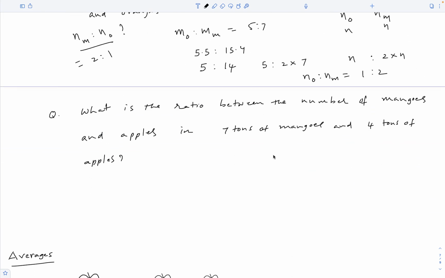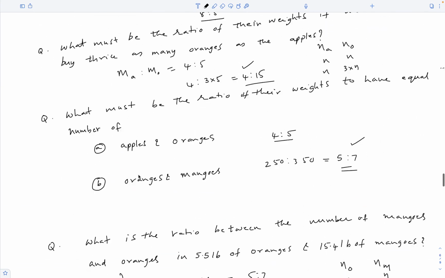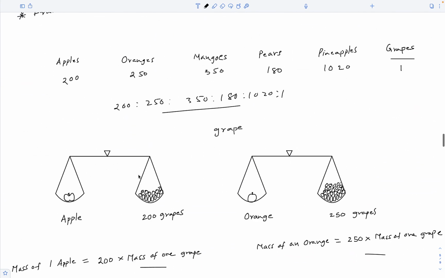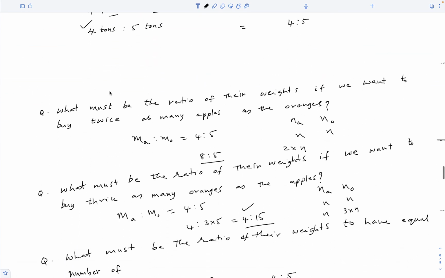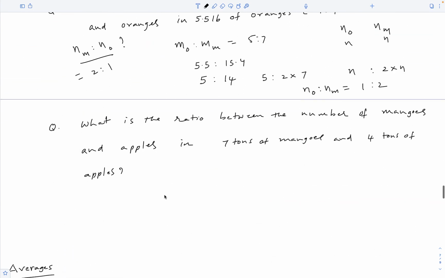And the next question reads, what is the ratio between the number of mangoes and apples in 7 tons of mangoes and 4 tons of apples? What are their relative masses? 200 and 350, right? Yes, so the ratio of their relative masses is 200 to 350. That is 4 to 7. And the ratio of the given quantities is also 4 to 7, same as this. So we will have an equal number of apples and mangoes.